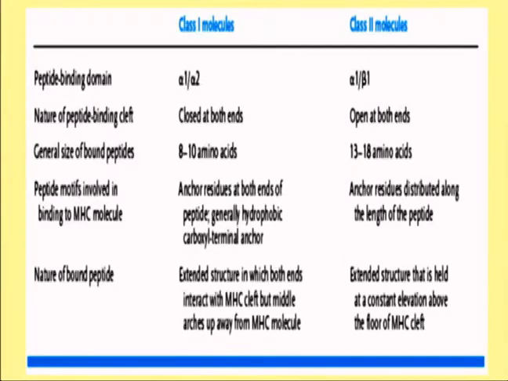In the case of MHC class 1 molecule, it is an extended structure in which both ends interact with the MHC cleft, but the middle region will shift away or arch away from the MHC molecule. Whereas in the case of class 2 molecule, it is an extended structure which is bound to the peptide binding cleft at regular intervals.